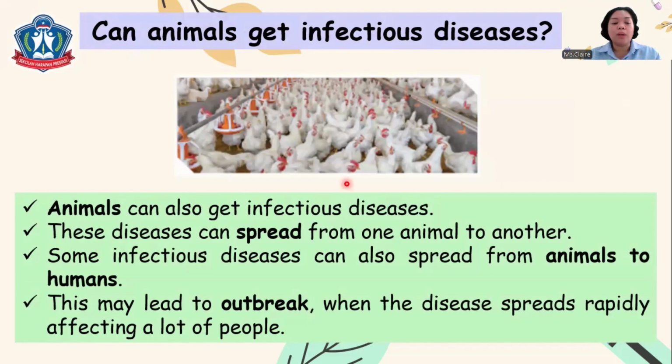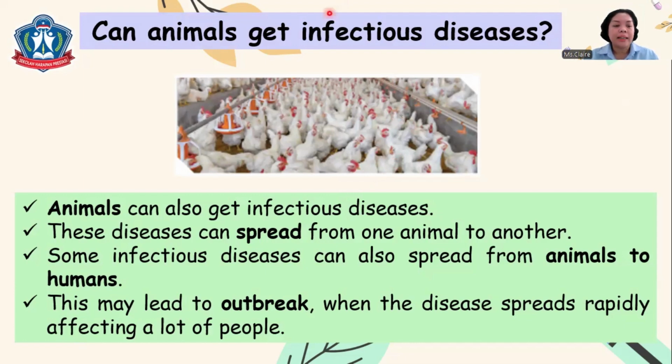We also have what we call an outbreak. So what is an outbreak? It is when a disease spreads rapidly, affecting a lot of people. Have you heard the word pandemic? We will discuss more about outbreaks and pandemics during our class.